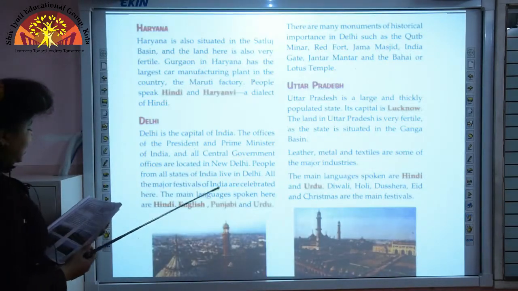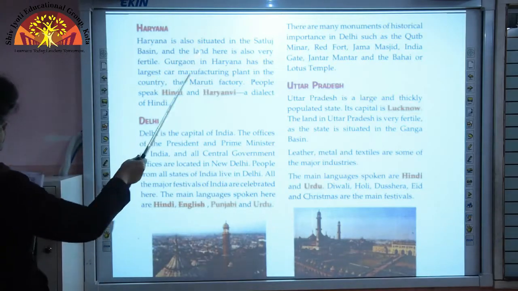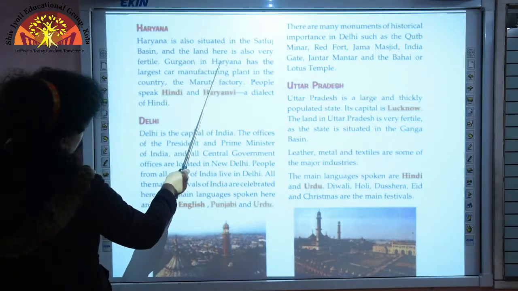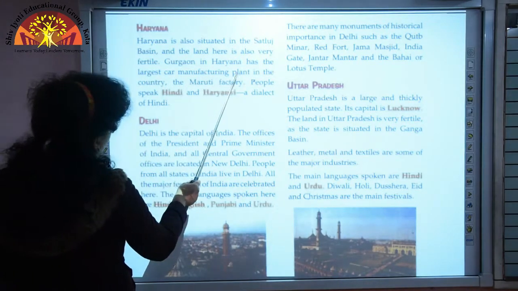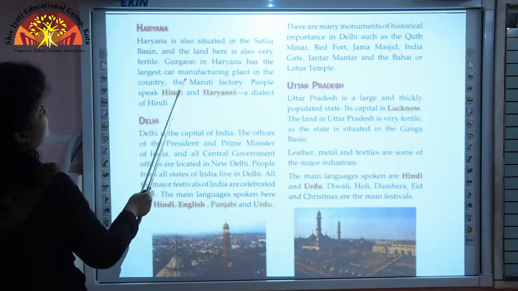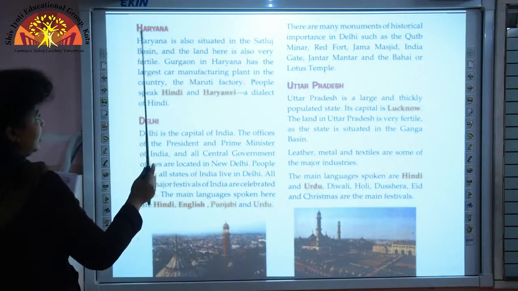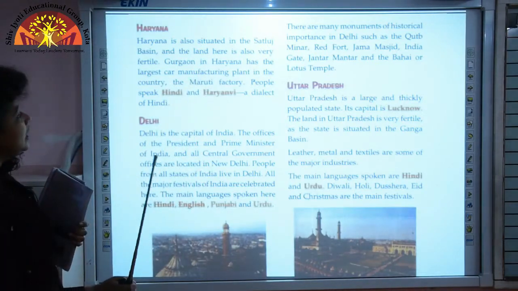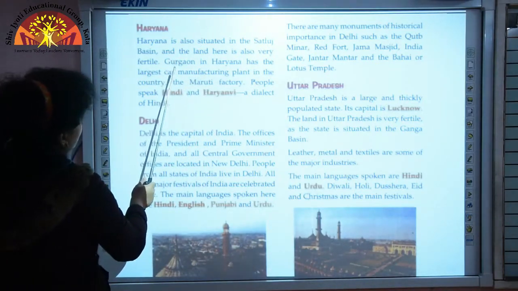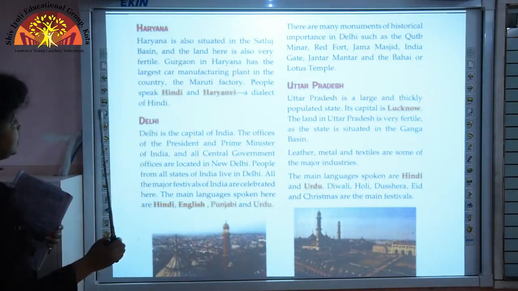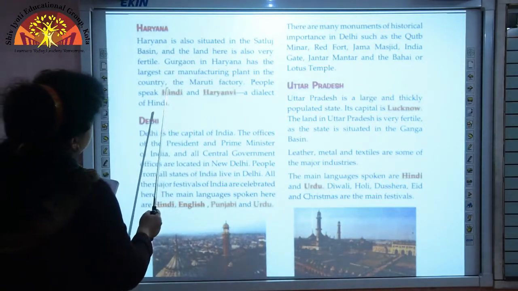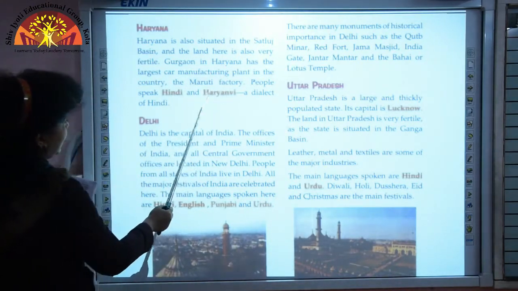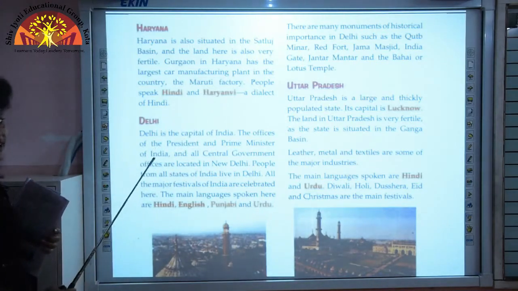Our next state is Haryana. Haryana is situated in the Satluj basin. Gurgaon in Haryana has the largest car manufacturing plant in the country, the Maruti factory. So, the Maruti factory is the largest car manufacturing plant in our country, and it is situated in Gurgaon, and Gurgaon is one of the main cities in Haryana. The people in Haryana speak Hindi and Haryanvi, and Haryanvi is a dialect of Hindi.